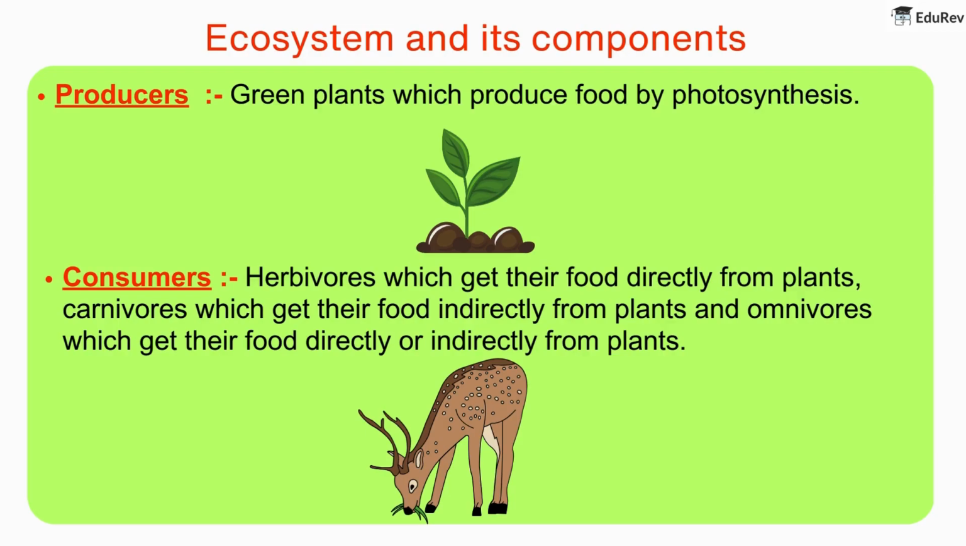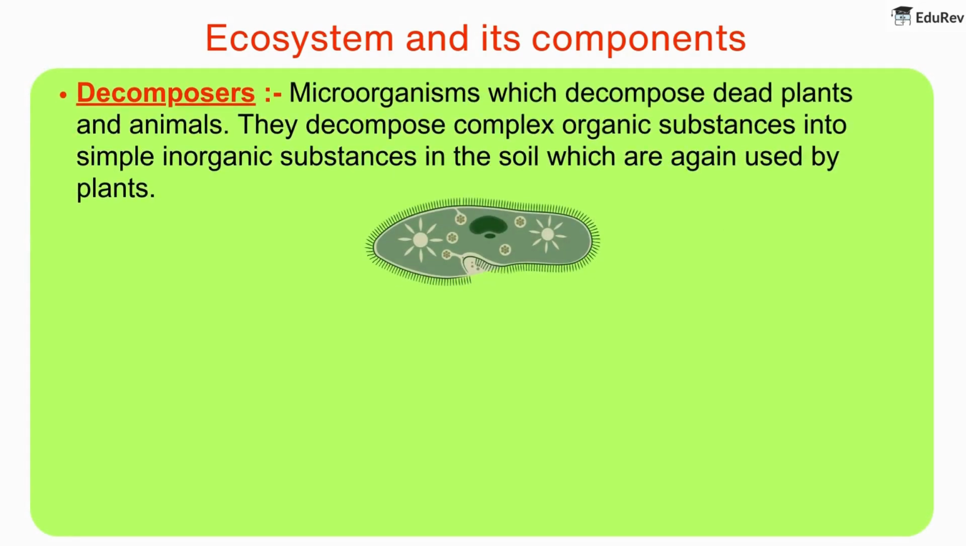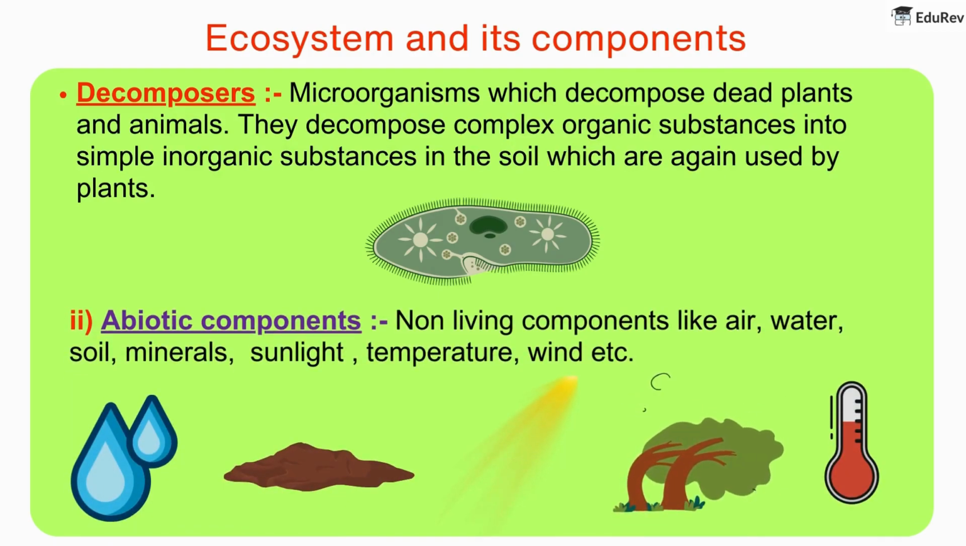Consumers are herbivores which get their food directly from plants, carnivores which get their food indirectly from plants, and omnivores which get their food directly or indirectly from plants. Decomposers are microorganisms which decompose dead plants and animals. They decompose complex organic substances into simple inorganic substances in the soil which are again used by plants. Abiotic components are the non-living components like air, water, soil, minerals, sunlight, temperature, wind, etc.